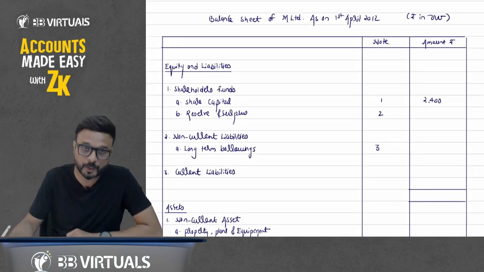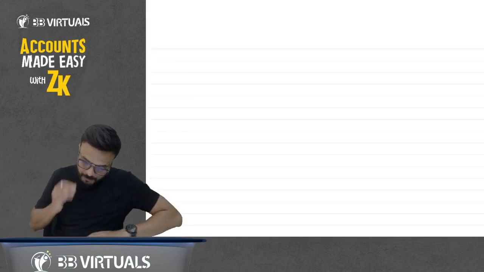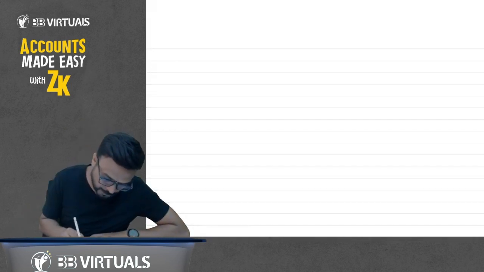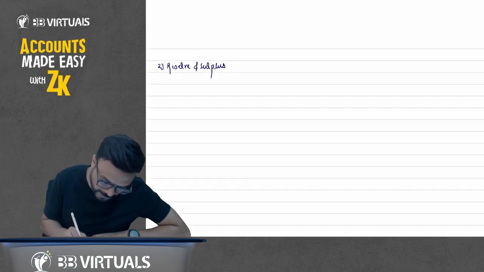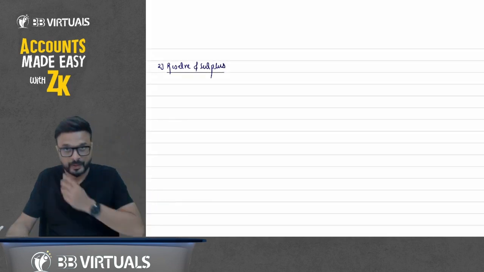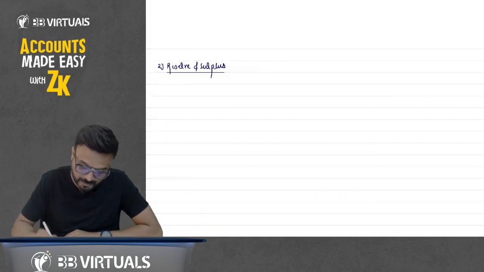Now the next note to account is reserve and surplus. So notes to account number 2. Write down there reserve and surplus. Okay, so one by one. Notes to account number 2, reserve and surplus.